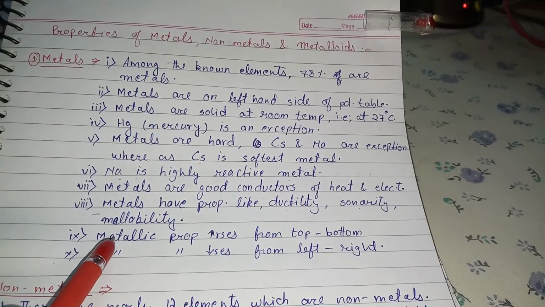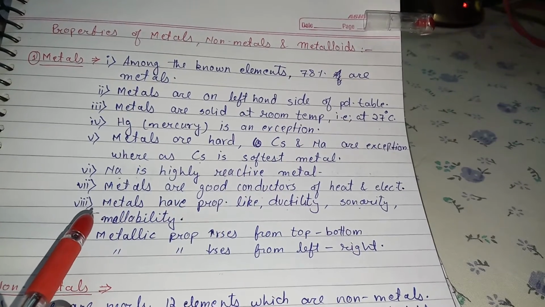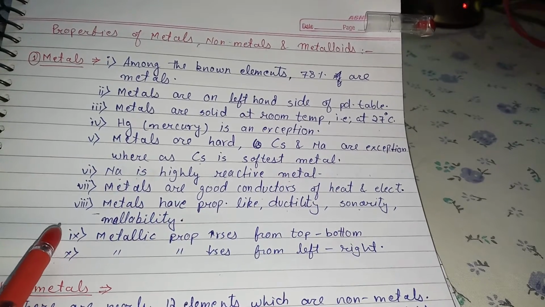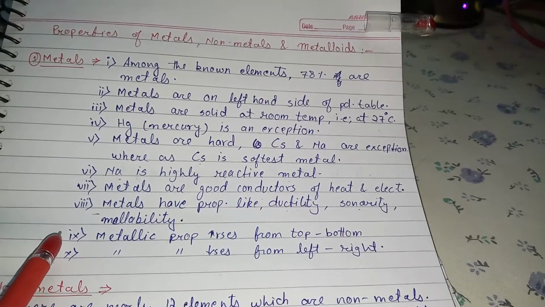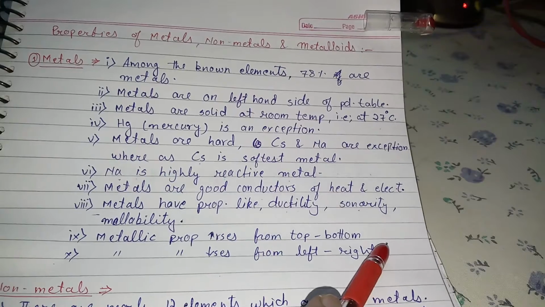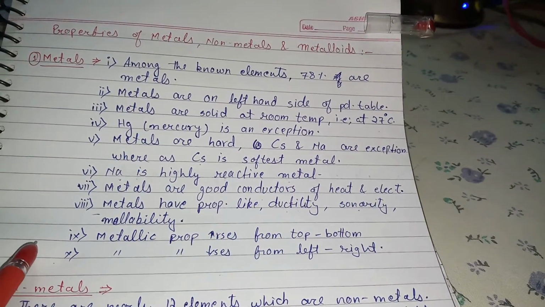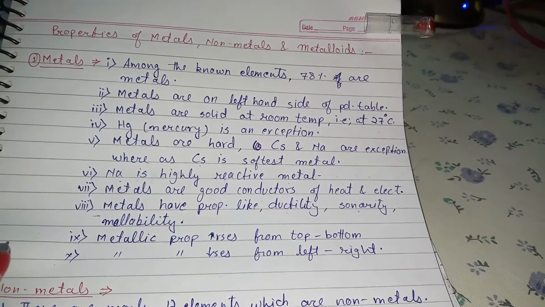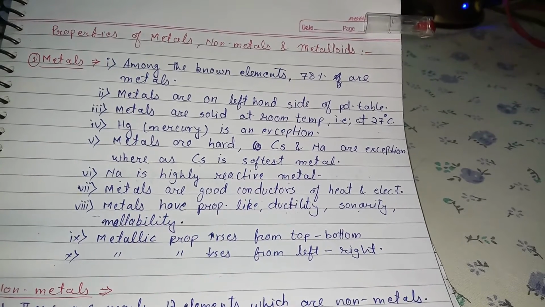Lithium is the first metal in the group, so lithium has the least metallic properties, while francium in the same group has the highest metallic properties.